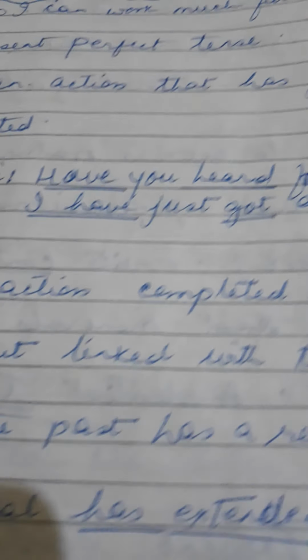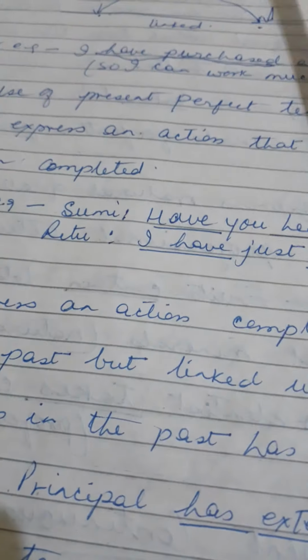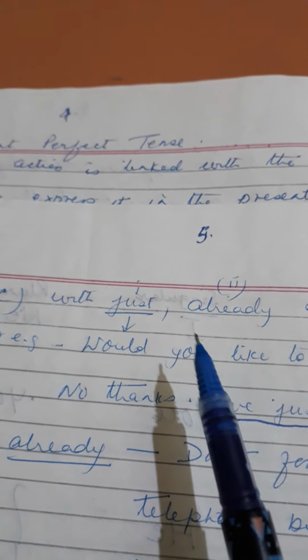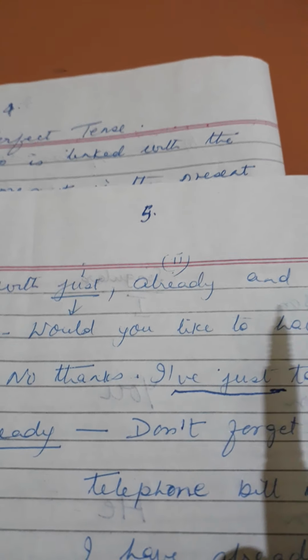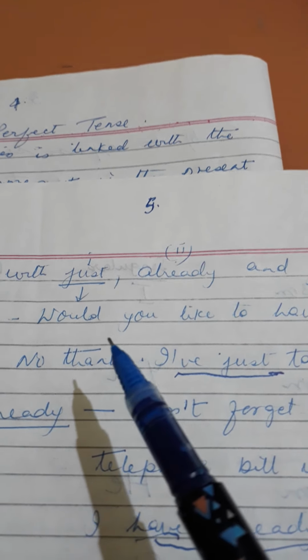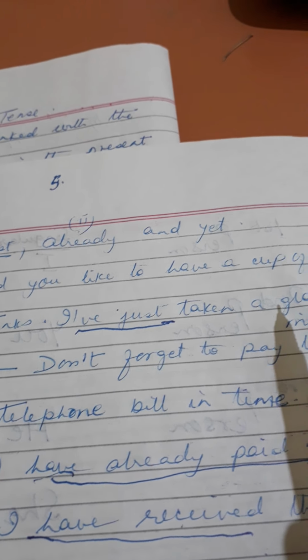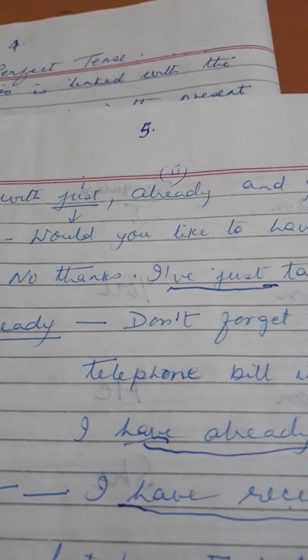One more thing, present perfect tense is used with words like just, already and yet. Just see the example here. Would you like to have a cup of tea? No thanks, I have just taken.